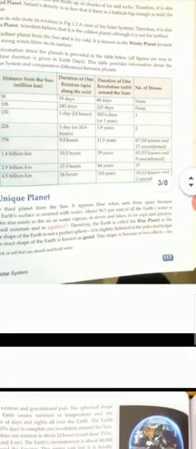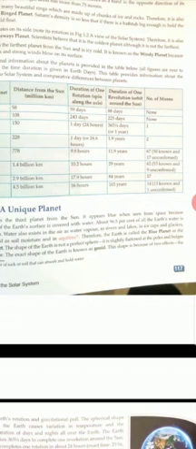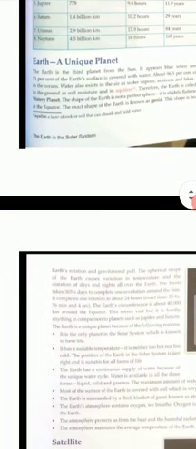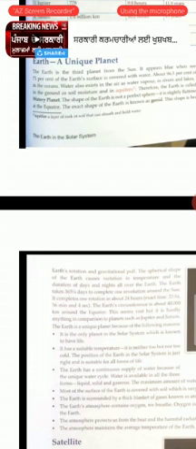The shape of the Earth is not a perfect sphere. Yes, its shape is a sphere, but not a perfect sphere, because it is slightly flattened at the poles and bulges at the equator. The exact shape of the Earth is known as a geoid. This shape is because of two effects: the first is its rotation, and the other one is gravitational pull.